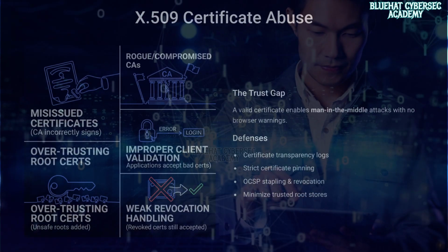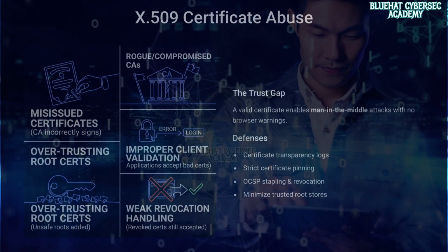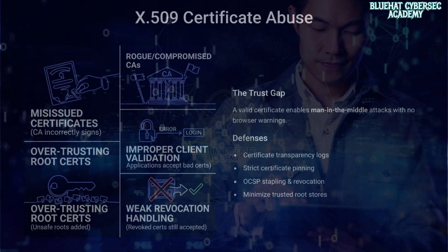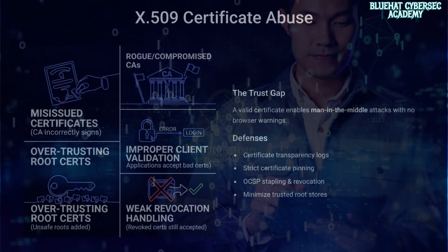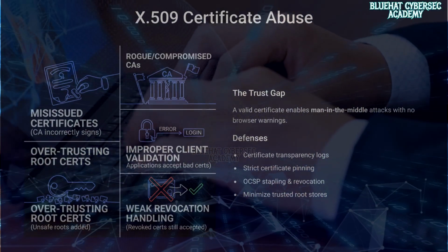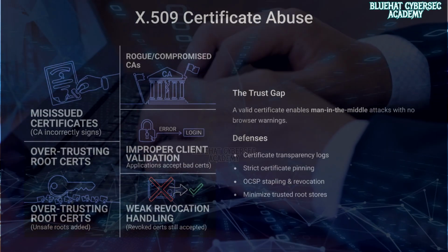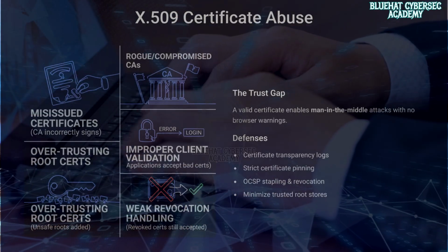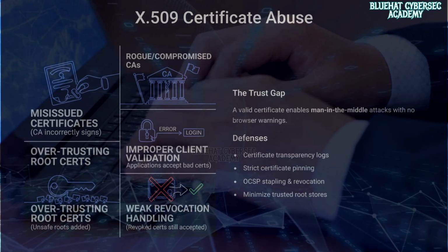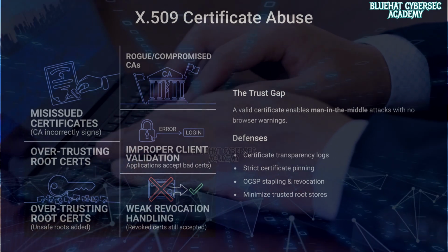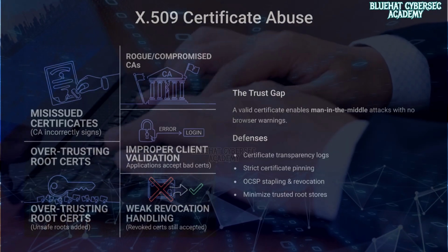We'll start with something that sounds secure on paper, but becomes fragile in the real world: X.509 certificate abuse, or in simpler terms, misusing digital trust. X.509 certificates are the backbone of TLS and HTTPS security. They bind a public key to an identity, like a website, allowing browsers and systems to trust encrypted communication.